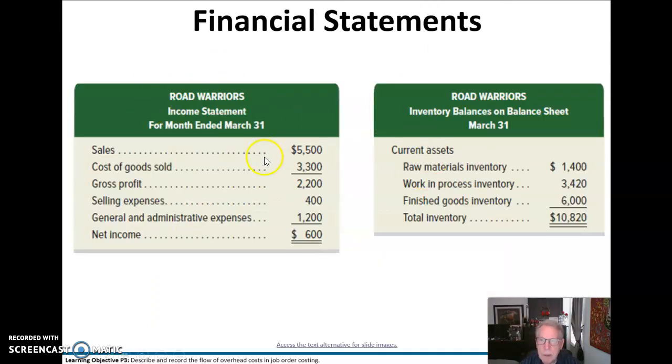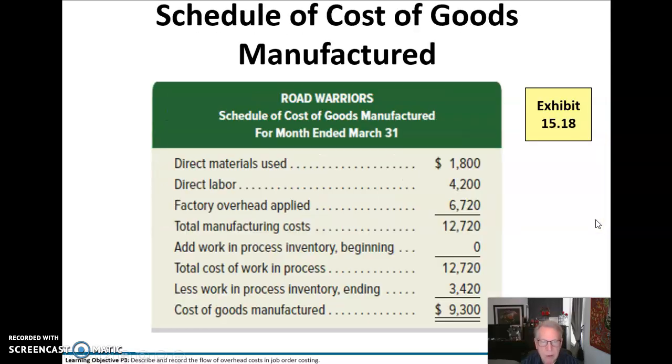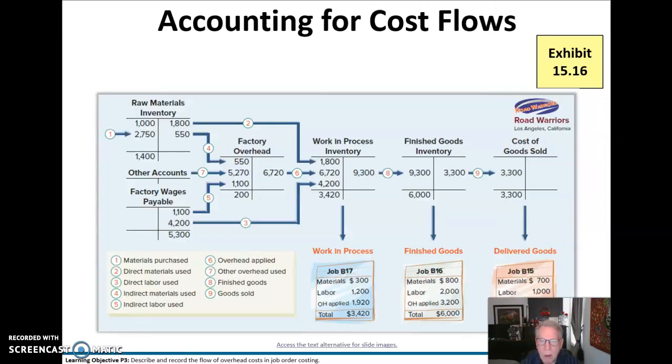Now, our income statement, we're going to have the sales, our cost of goods sold, gross profit, selling, and G&A expenses. Our net income is $600. We have our 3 ending balances in raw materials inventory, work in process inventory, finished goods inventory, and then our total inventory, $10,820. And you can find those balances here as well in our ending inventory balances for work in process, finished goods, and raw material inventory.